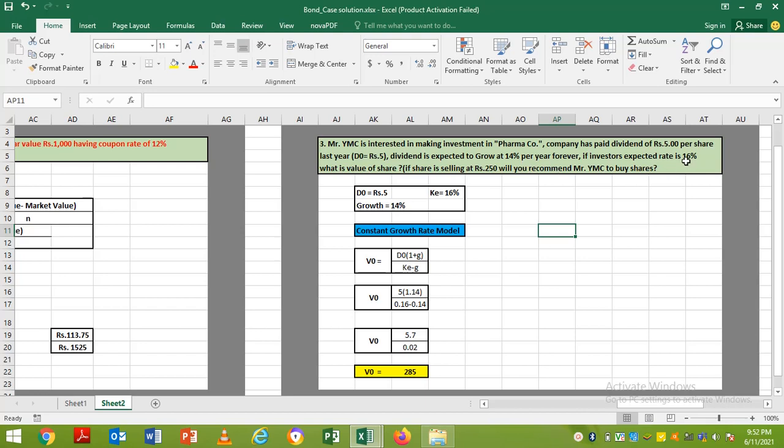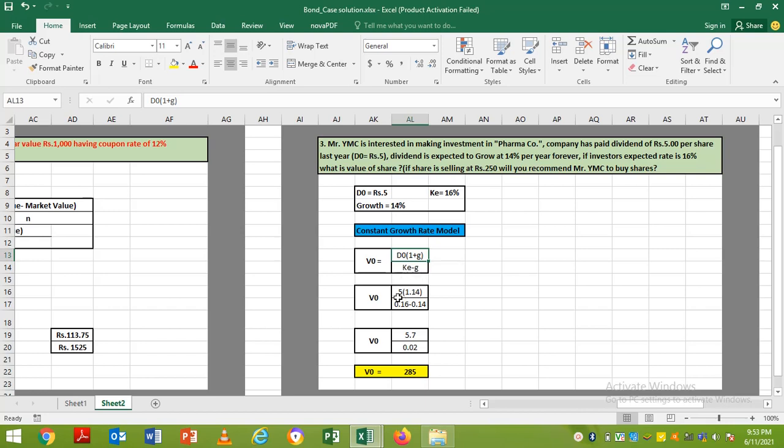And the investors' expected rate is 16. Now our job is to find the value of the share using the constant growth rate model, because only one growth rate is given. So the formula of the constant growth rate model is last year's dividend multiplied by growth rate, divided by expected rate minus growth rate, that is KE minus G.